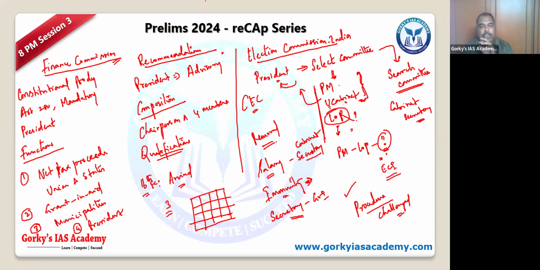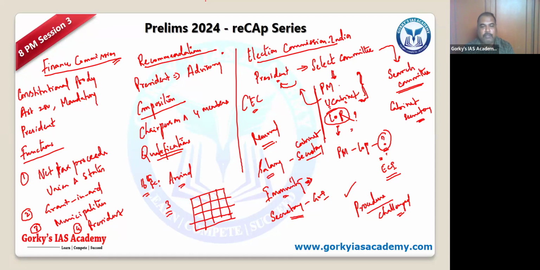The Delimitation Commission cannot change the number of seats. They can only redraw the boundaries. Got it? The number of seats can be changed only by the Parliament, through amendment of the Constitution, right? So the Delimitation Commission cannot change the number of seats, but they can redraw the boundaries. That's all.